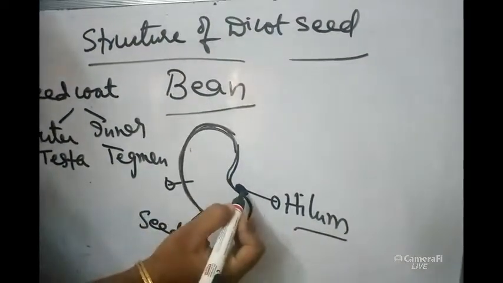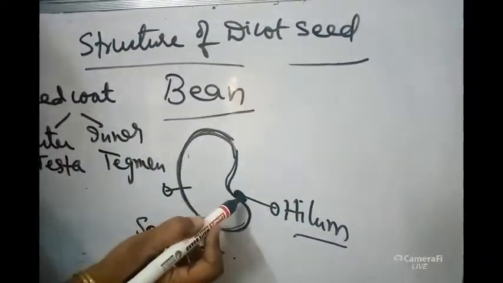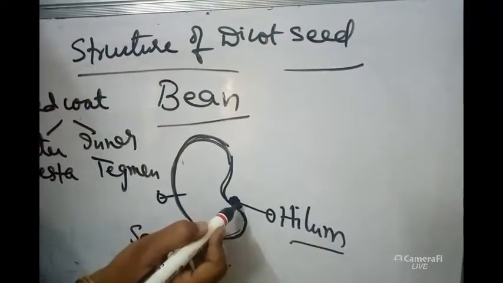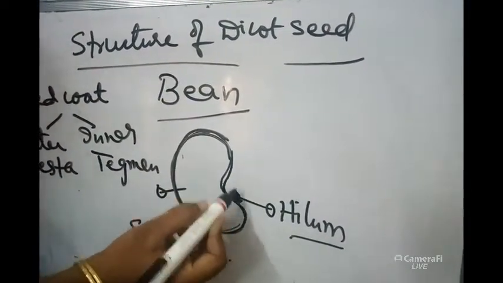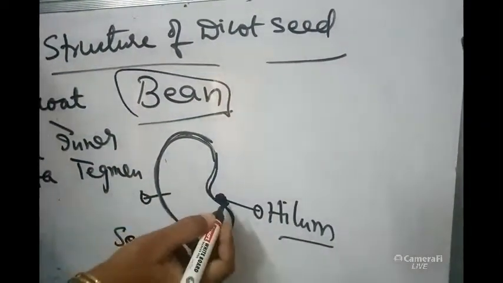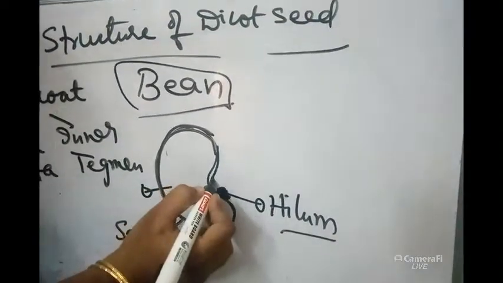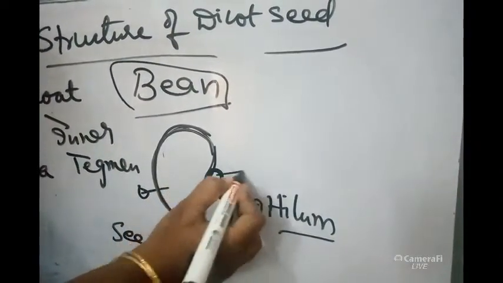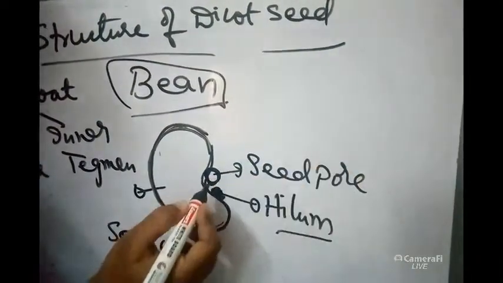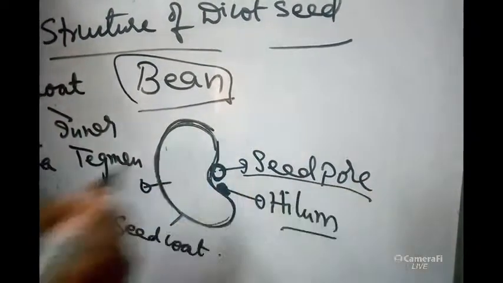This is the funiculus in the ovule where the stalk and body of the ovule are attached. That point is called hilum. So this black color structure we will definitely see on beans or pea seeds very clearly. And above this hilum a small opening will be seen. This is called seed pore. It is nothing but the micropyle of the ovule which converts into the seed pore.